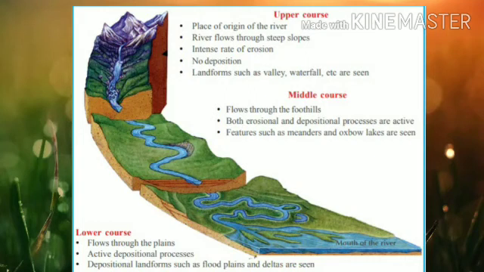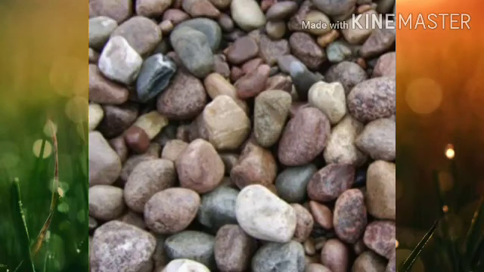Velocity of river flow, slope of the terrain, rock structure are the factors that affect the intensity of river erosion. What are the factors that affect the intensity of river erosion? Velocity of river flow, slope of the terrain, and rock structure. You might have seen the pebbles along river courses. What could be the reason behind the round shape and polished surface of pebbles?